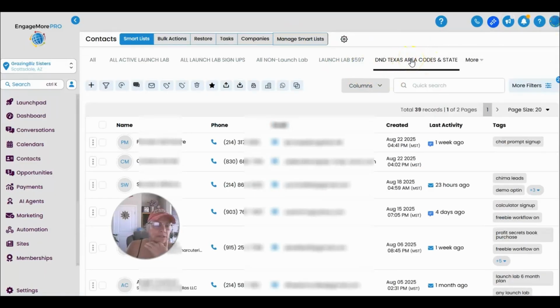Now, one of the other things you might want to consider is, if you don't want new people getting any of your new workflows when new leads are coming in, you're going to probably want to figure out a way to make sure that if they're from Texas, they don't get any texting from you. I have to go in and figure out how to do that in the workflows. I'm sure I can do that in there too, so that the new ones that come in won't get marketing text from you. So that's a whole other project.